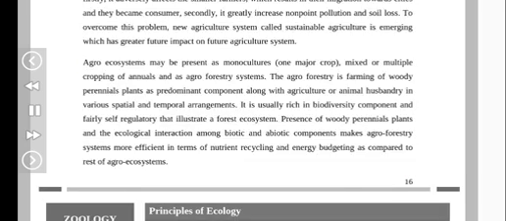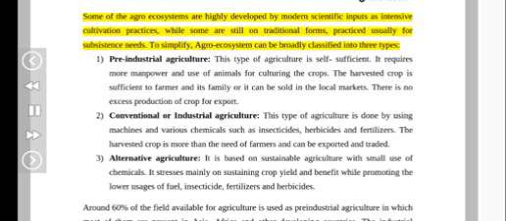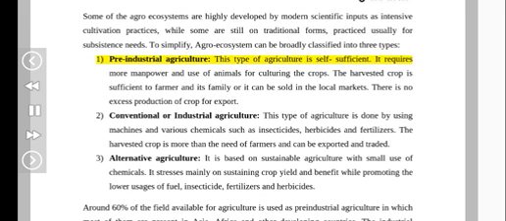Some of the agro-ecosystems are highly developed by modern scientific inputs such as intensive cultivation practices, while some are still on traditional forms, practiced usually for subsistence needs. To simplify, agro-ecosystems can be broadly classified into three types. One, pre-industrial agriculture. This type of agriculture is self-sufficient. It requires more manpower and use of animals for culturing the crops. The harvested crop is sufficient for the farmer and his family, or it can be sold in the local markets. There is no excess production of crop for export.